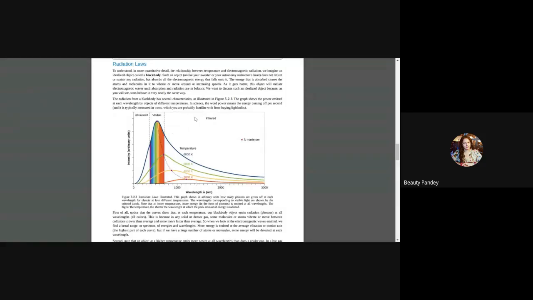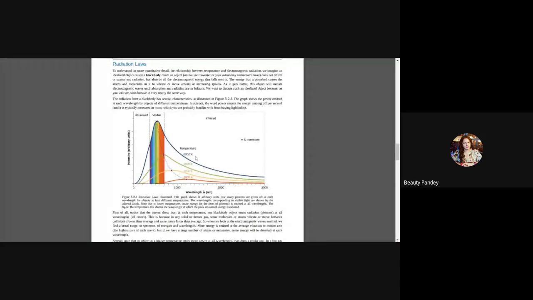However, if you look at this graph more closely, there is another variable, that is the temperature. So in this graph, there are actually two laws that are being expressed to you. One is the Stefan-Boltzmann law and the other is the Wien's displacement law. Now I will tell you how.